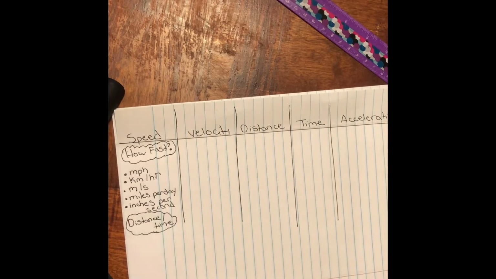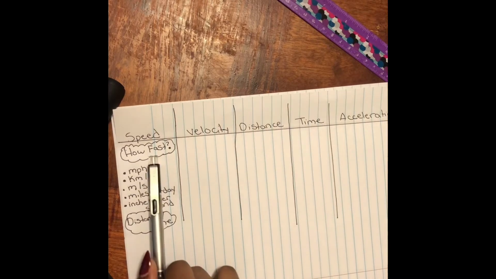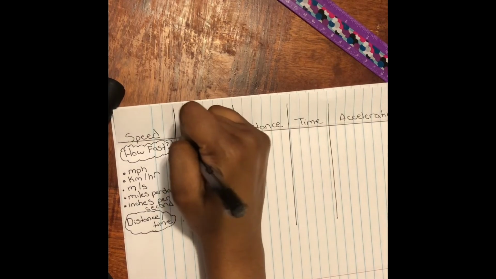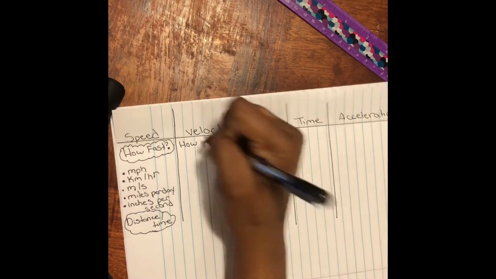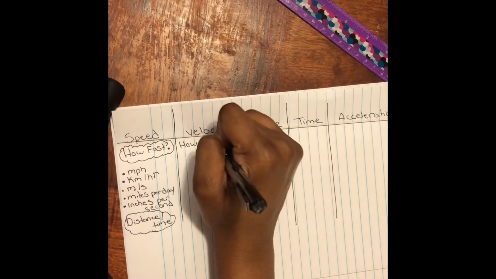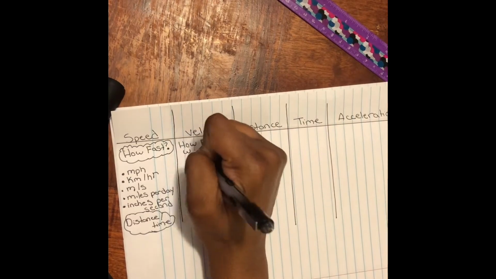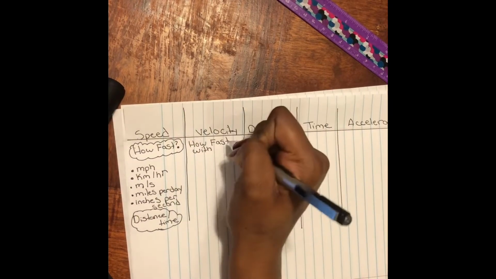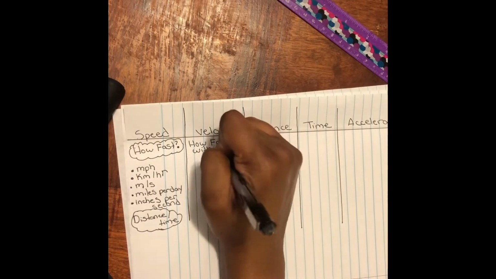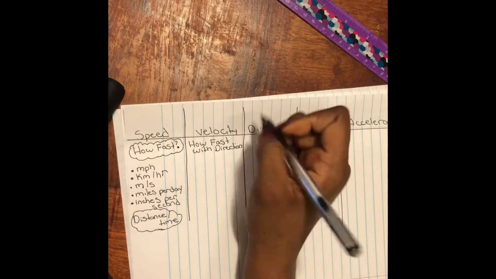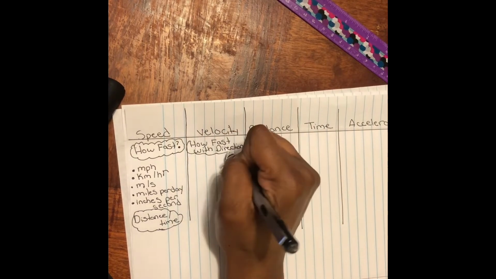Okay? Super easy. Now the next one is velocity. It's the same thing as speed, so it answers the question, how fast? But the only addition is, it includes a direction. So how fast with direction. And make sure you're copying this down, okay?